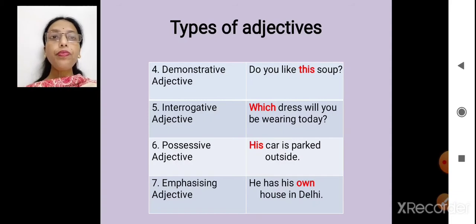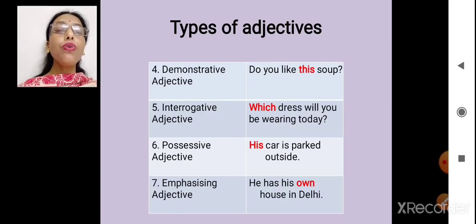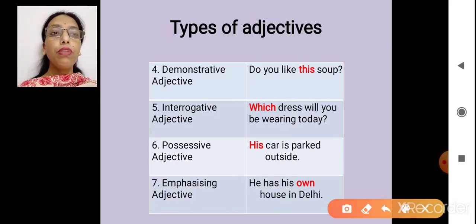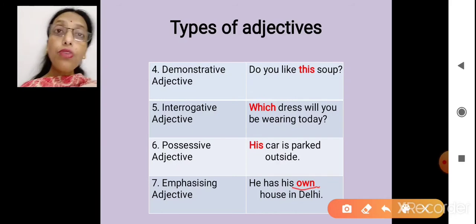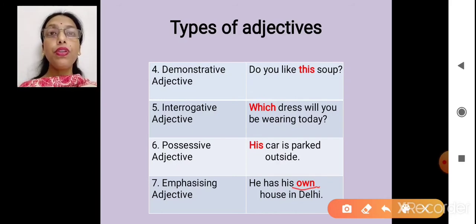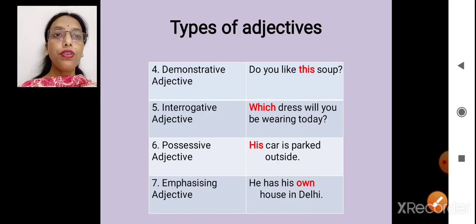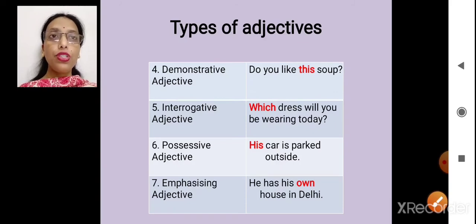Okay? Now emphasizing adjective. Emphasizing means I'm stressing on something. I could have said he has his house in Delhi. But why am I putting here own? I am stressing that he has his own house. On this particular point I'm stressing. Okay, that is emphasizing adjective.